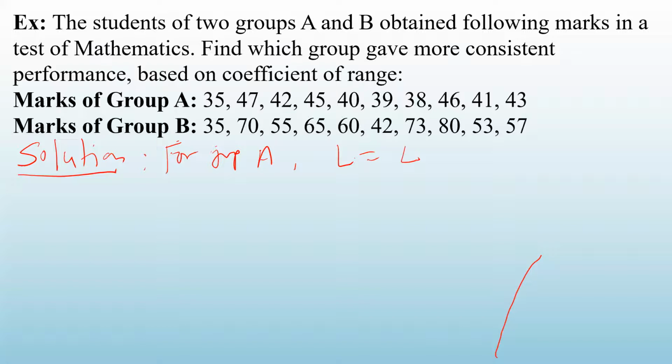Yes, 47 is the largest value. 43, 41. Yes, 47 is the largest value. What is the smallest value? 35. Okay.